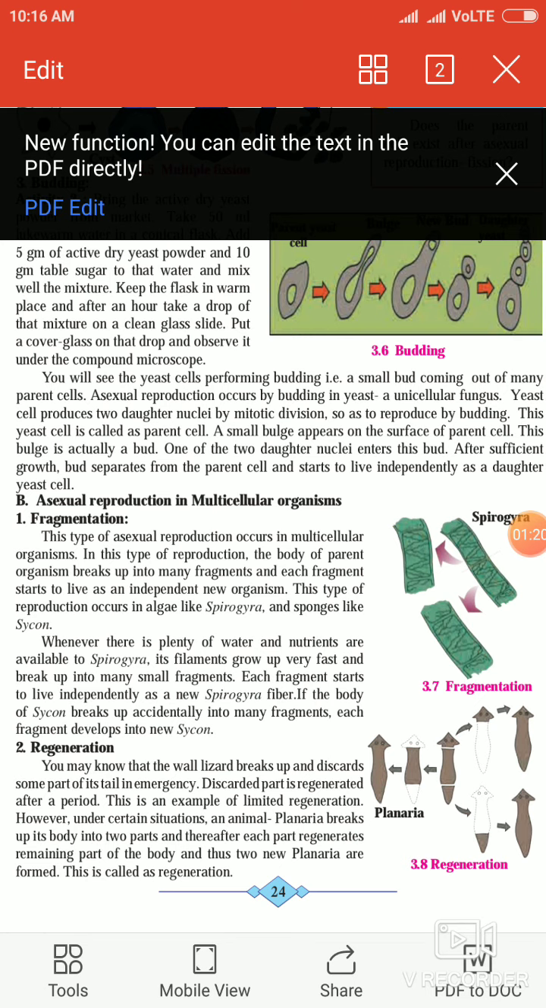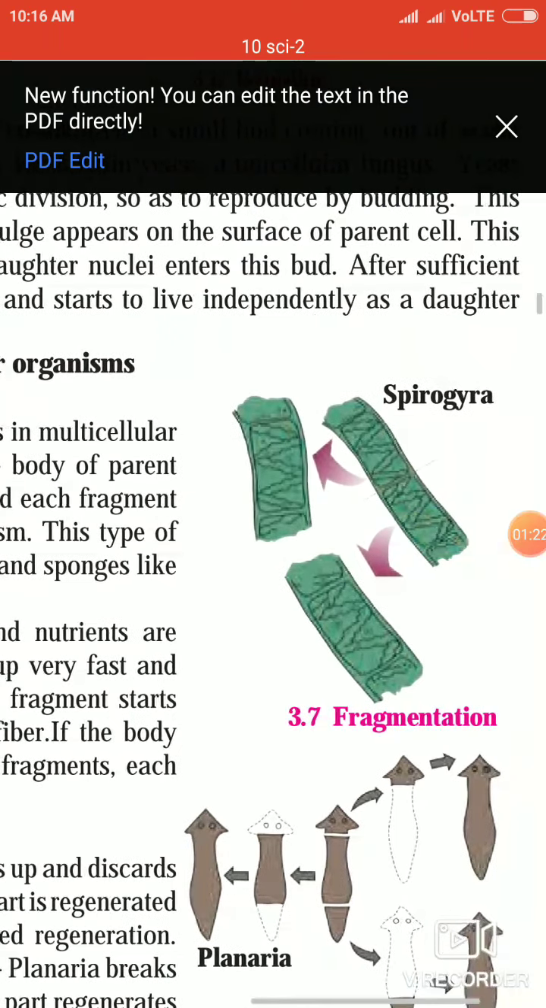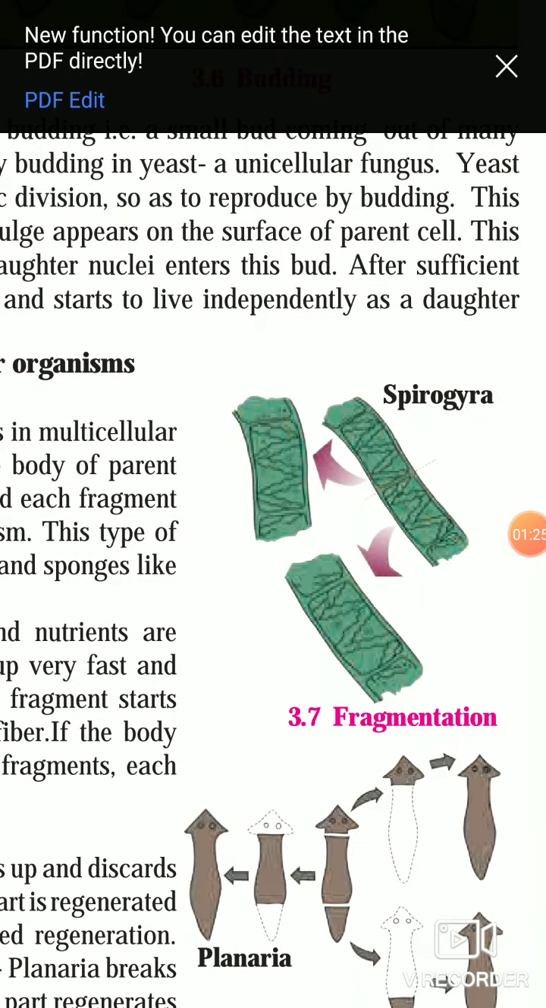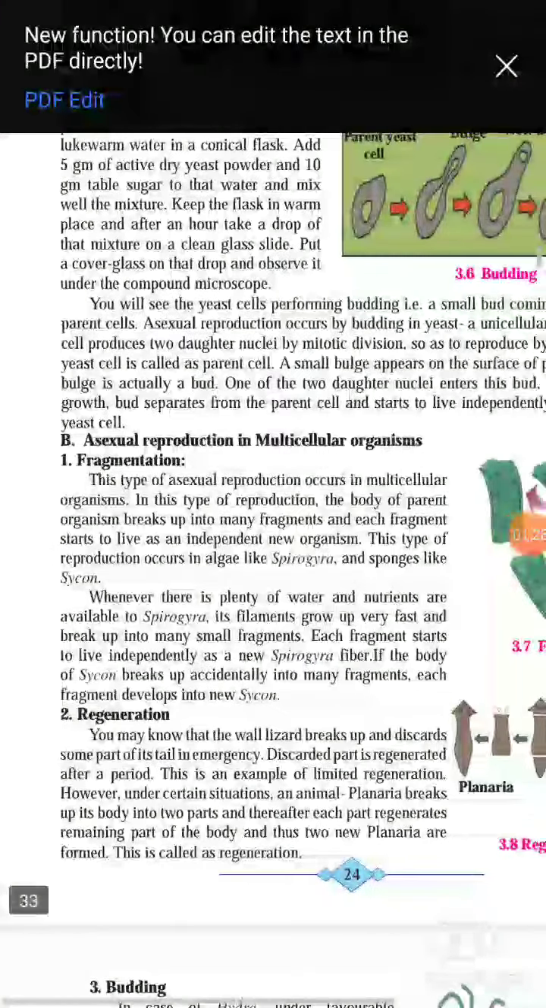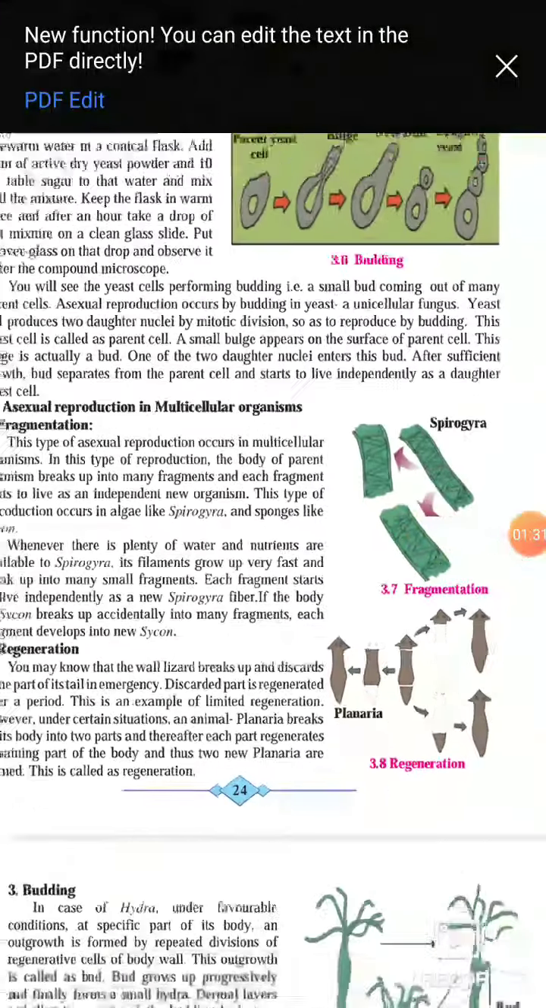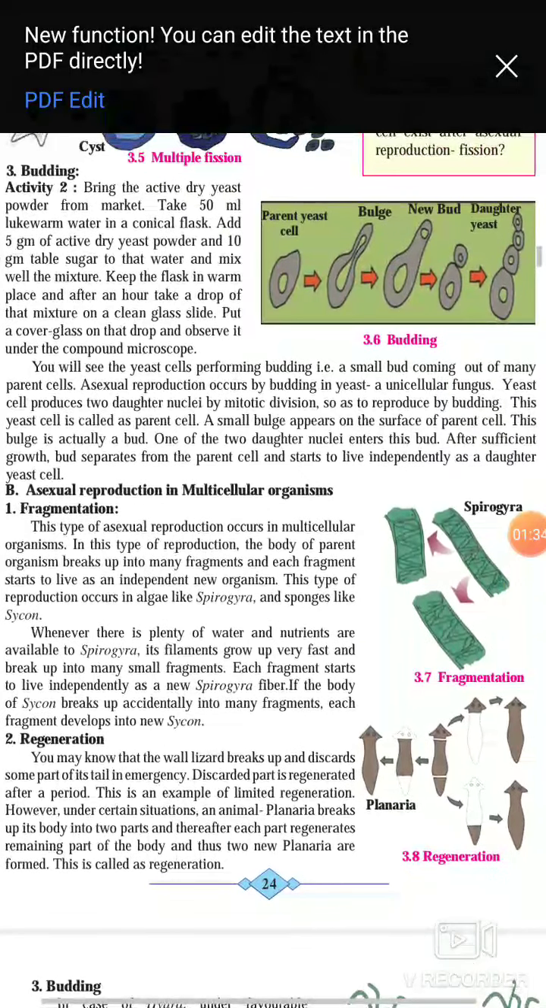Fragmentation. Now see in picture, here Spirogyra is seen and its fragments are seen. So here we can identify that fragmentation is seen in Spirogyra. So this type of asexual reproduction occurs in multicellular organisms. In this type of reproduction, the body of parent organism breaks up into many fragments, and each fragment starts to live as an independent new organism. So here the body of Spirogyra breaks into various fragments, and each fragment lives as a new independent organism.